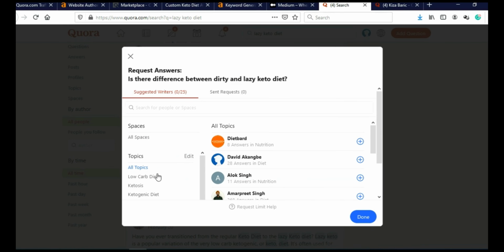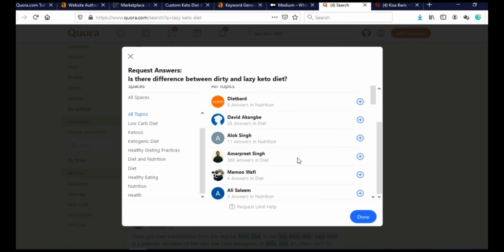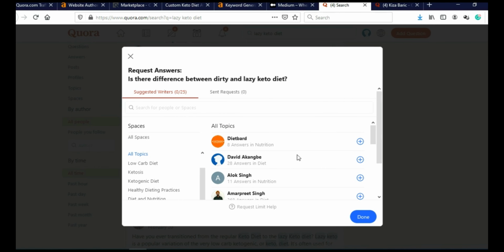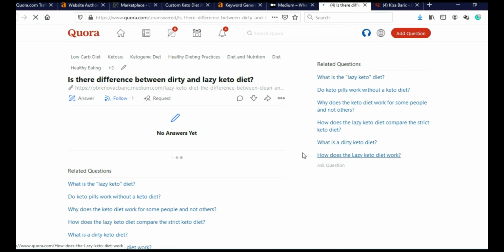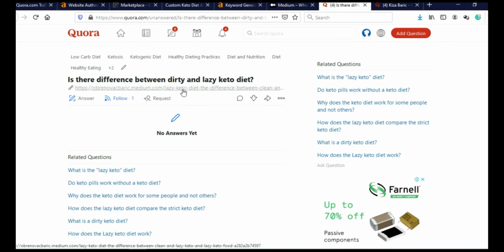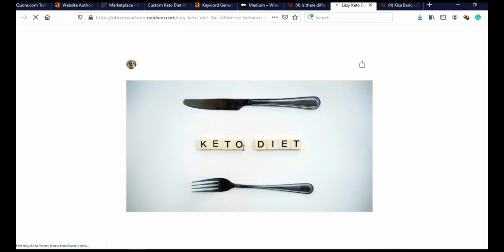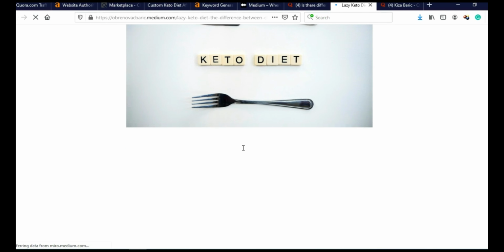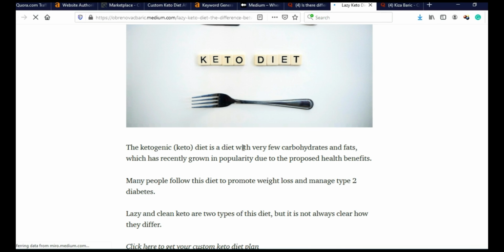Here you can see topics that you selected. Here you can see all the related topics, and I will actually stick with this one and click here, done. And that's it. You asked a question. And as you can see here, this is my question, and this is a clickable link. When I click on it, it will take me to my Medium article. As you can see, this is my Medium article. My internet is a bit slow, unfortunately. It will take some time.